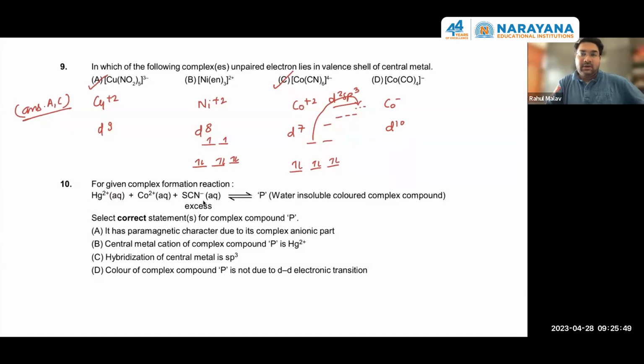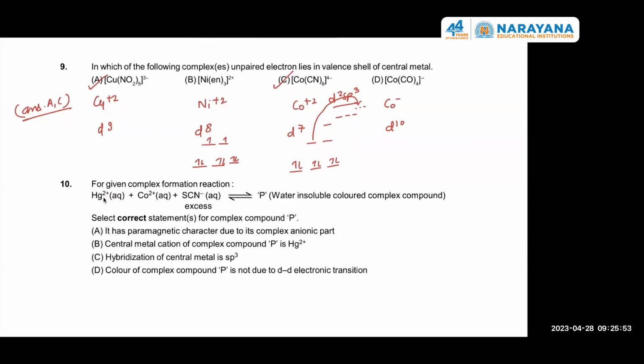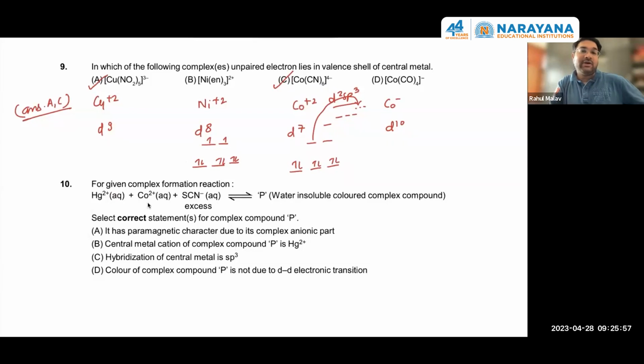And Hg+2 has a better tendency to form complexes with weak field ligands, and Co+2 has a better complexing tendency with strong field ligands. So here Co+2 will be at the outer side of the coordination sphere, and HgSCN4 will be present inside the coordination sphere.